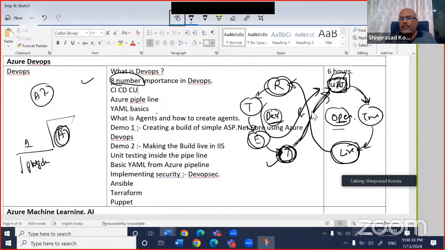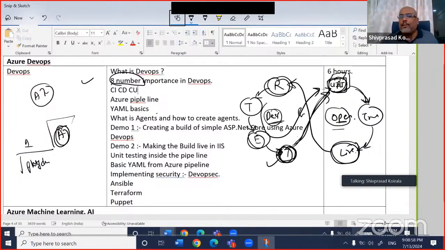Okay. Did we get this, guys? I hope everybody has understood this whole thing. I will come to questions. Let me first show some demos, and then I will come to questions, right? So this diagram, whenever you are learning DevOps, any DevOps tool you are doing, you should be able to map this diagram to that tool.